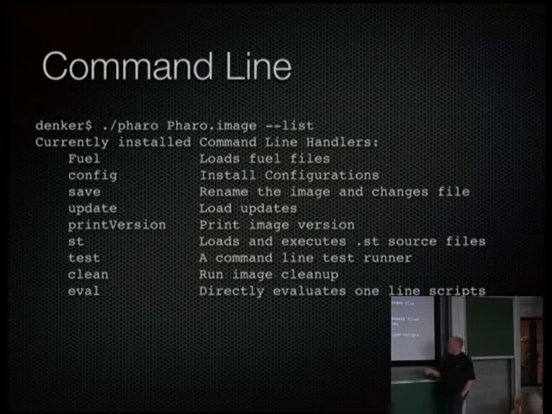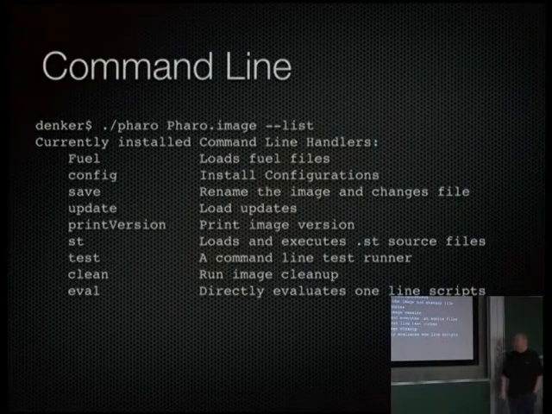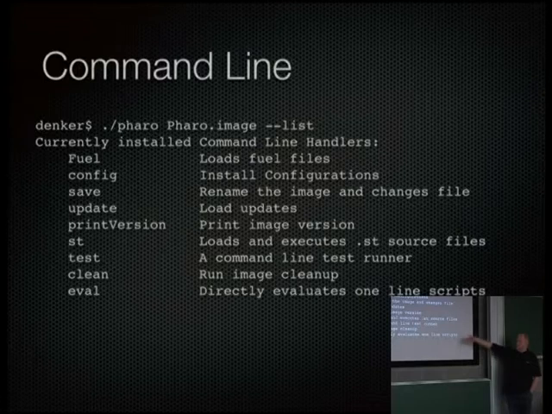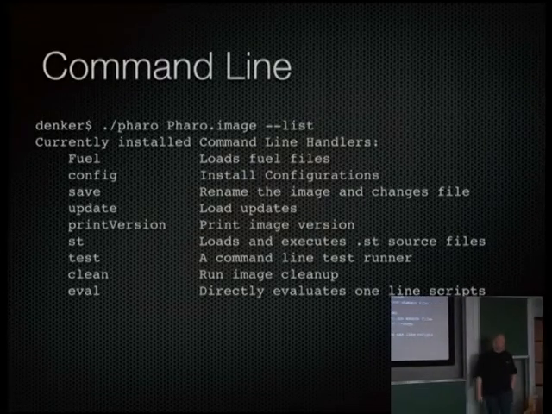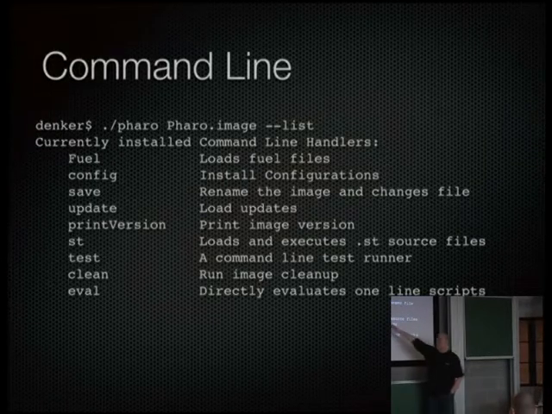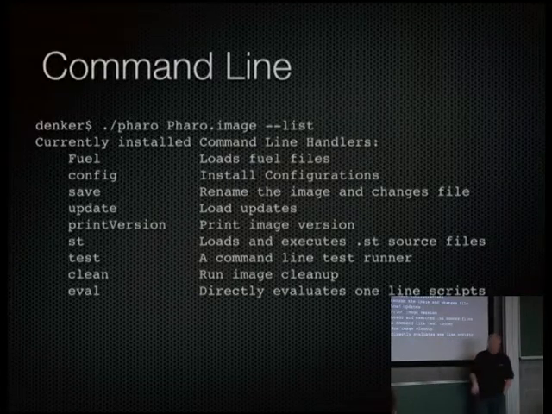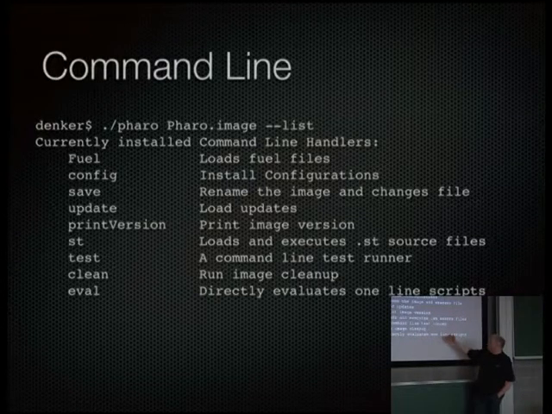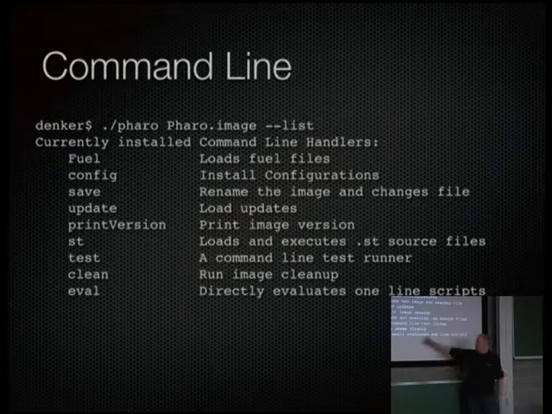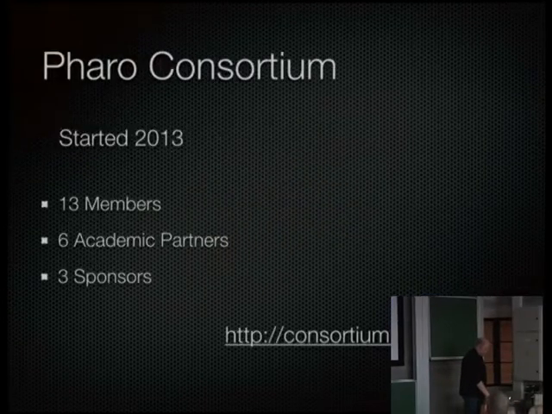So I did one last week, which is called clean, which runs the image cleaner. And it's really nice because this one now can be used in the build server quite nicely. So you can just say Pharo update, and then it loads the code update. You can print the version, and then Jenkins can use that. Or, for example, we can run the tests from the command line, which is used in the build server, of course. You can do image cleanup, or you can just evaluate a Smalltalk expression. Very nice.